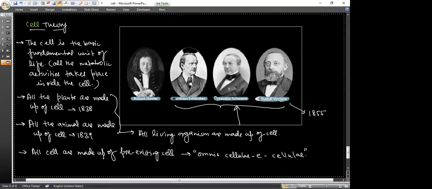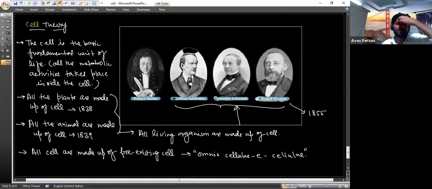No, sir, no doubts. So who gave the first cell theory? That the cell is the basic fundamental unit of life, and all cells come from pre-existing cells, is a statement added by a group of scientists, which does not have a particular name. But we have the picture here of Robert Hooke, because according to different books Robert Hooke was the first one who discovered the cell. But actually, Leeuwenhoek was the first one who discovered the living cell.